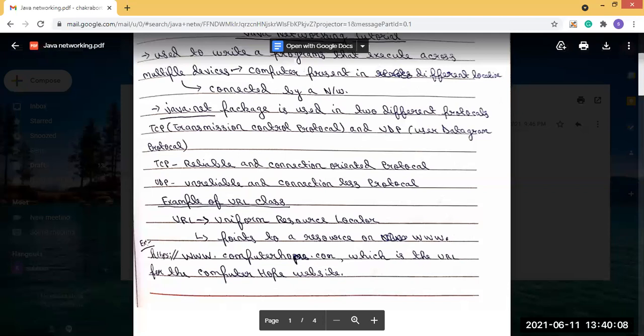In the server side, it will be checked first, and after checking, the acknowledgement will be given so that your website opens. So the request that is sent from the user to the server side is carried by this protocol, HTTPS.